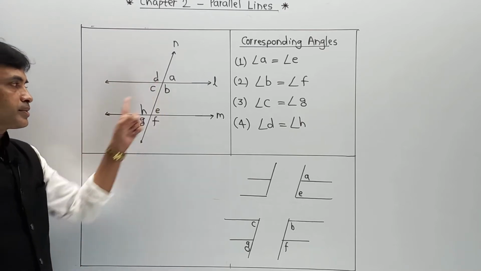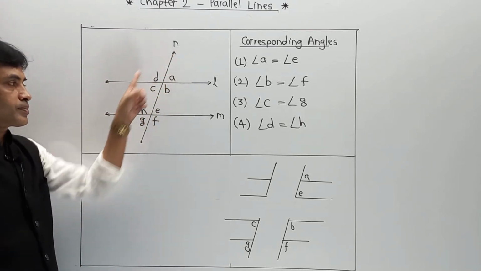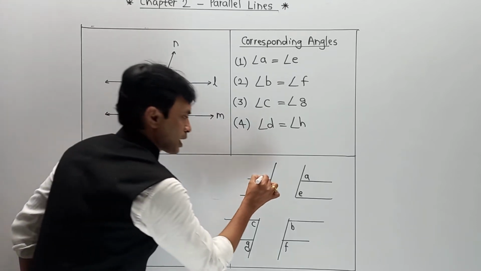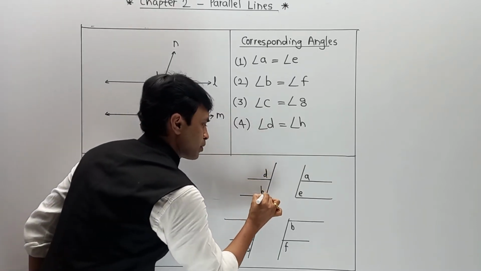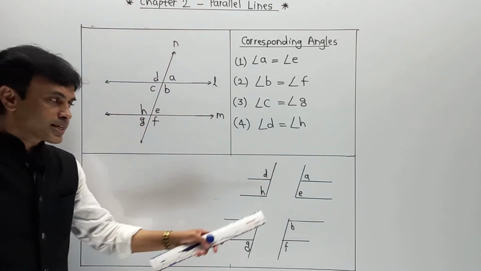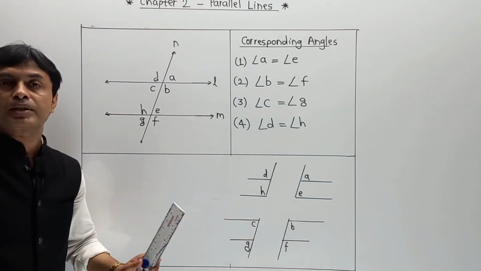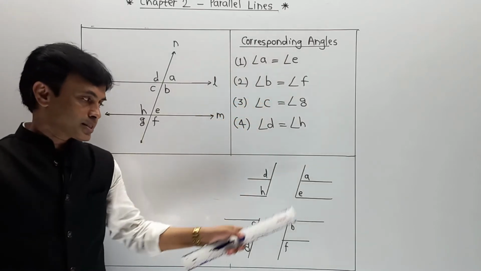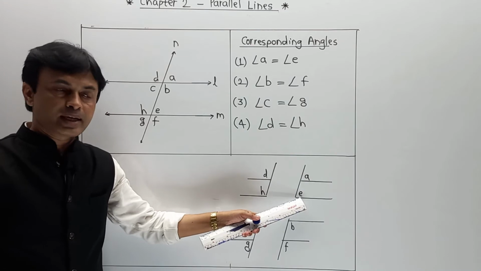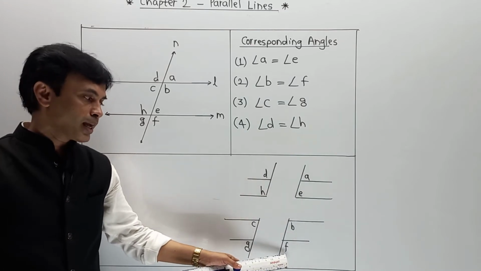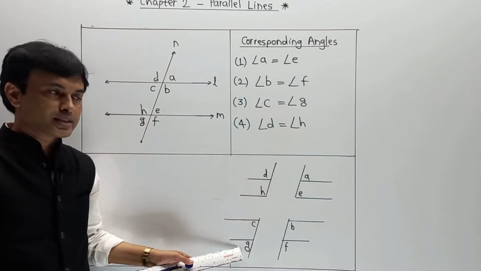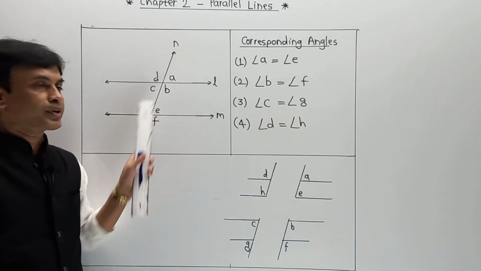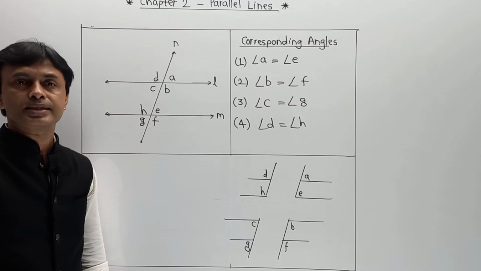And the last part, angle D equal to angle H. In this case, this is a small trick. You just remember the word F when you are going to consider corresponding angles. So angle A equal to angle E, angle B equal to angle F, angle C equal to angle G, and angle D equal to angle H. You simply remember the word F, you can remember this part, and this is a trick for you.